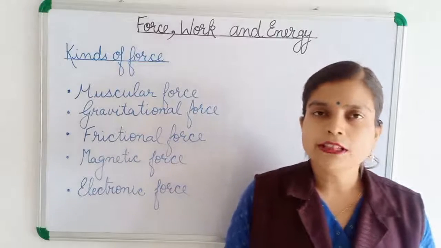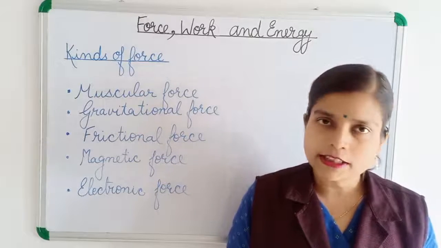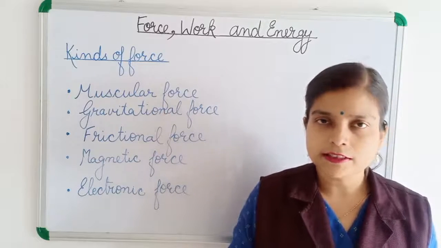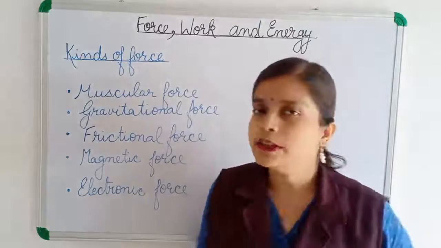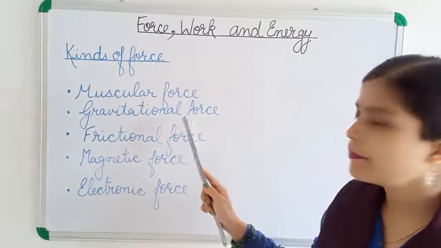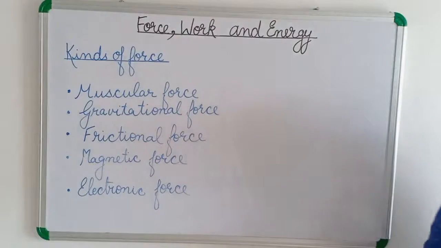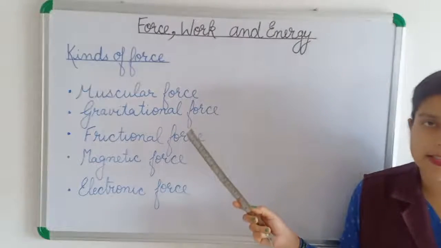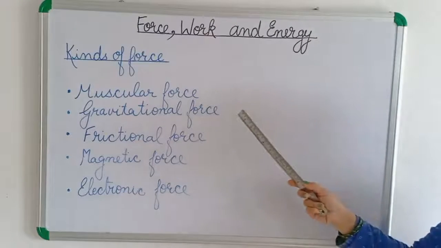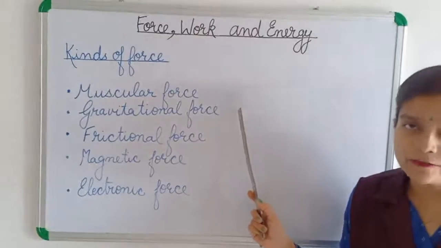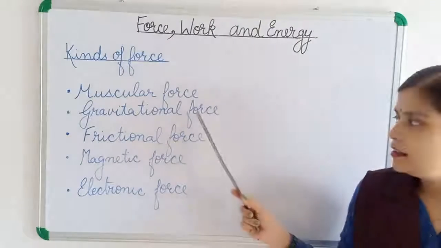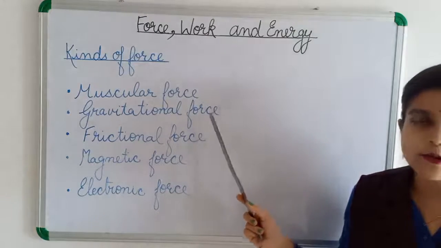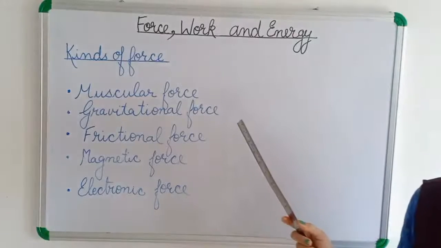So there is some force due to which all objects come towards the earth. So what is that force? That force is gravitational force. The force exerted by the earth that attracts all objects towards itself is called gravitational force. This is an attractive force, and the earth attracts all the objects towards itself, and this force is known as gravitational force.